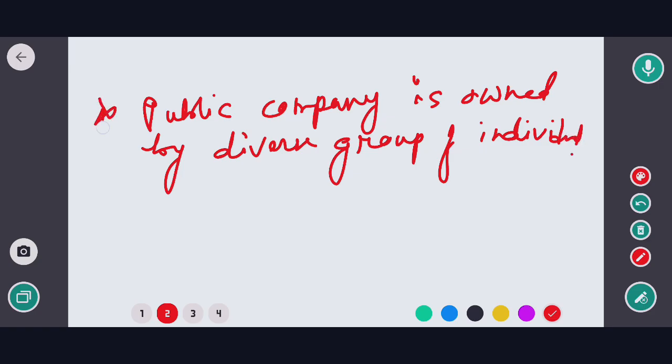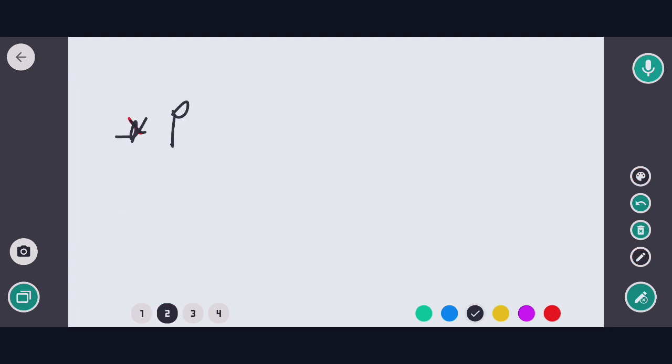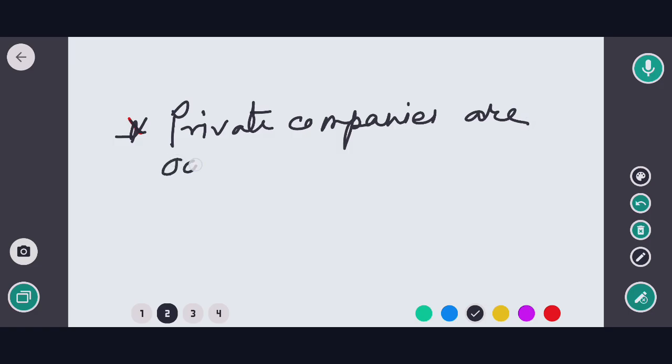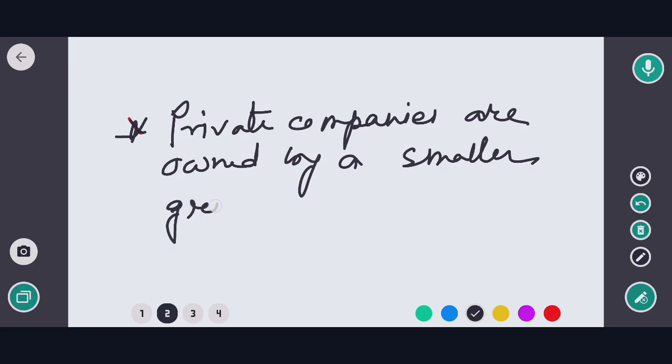Okay, and on the other hand private companies are owned by a smaller group of individuals.